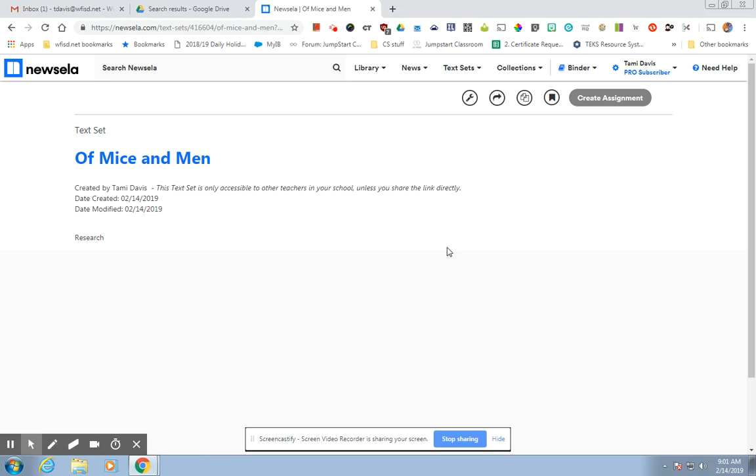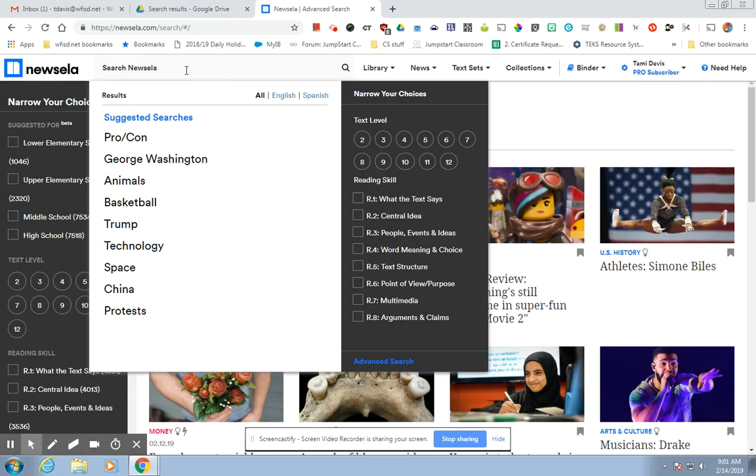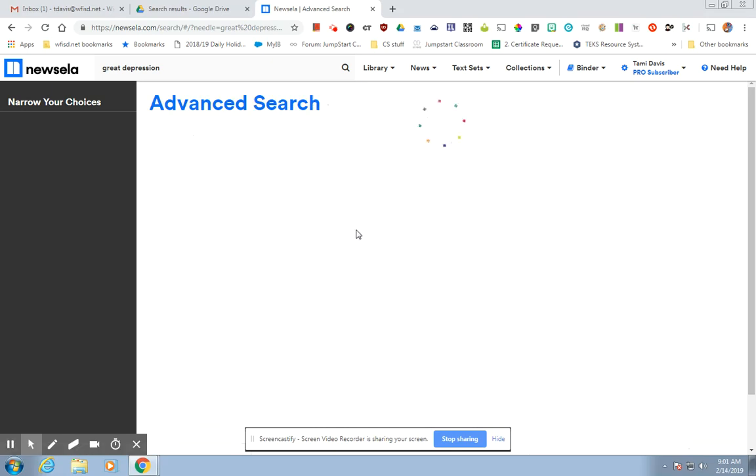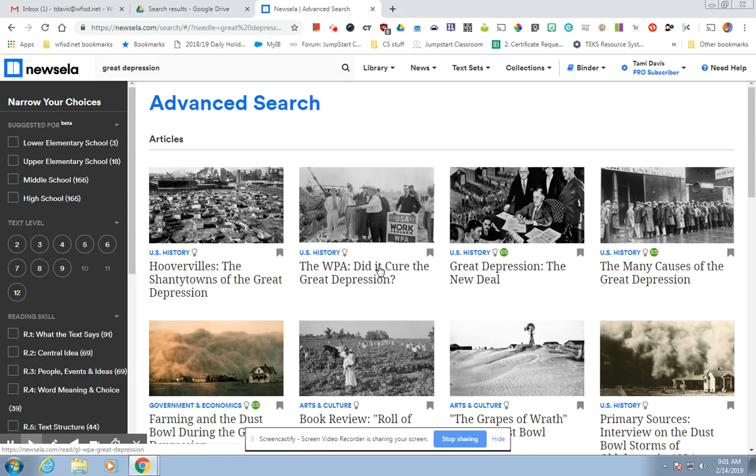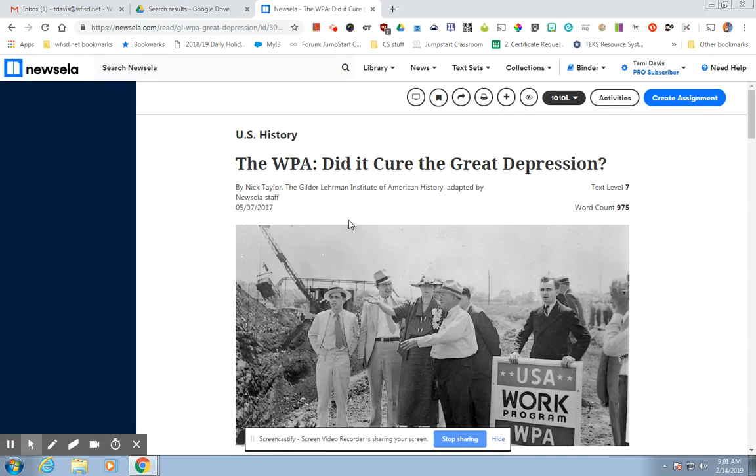And now if I want to create a text set, I can go in here, go back to search, and I could go Great Depression. And I can just choose this article. And right here, there it goes, add to a text set. So I can add it to my Of Mice and Men. So you can create nonfiction articles to go along with any reading, any unit, all on your own.